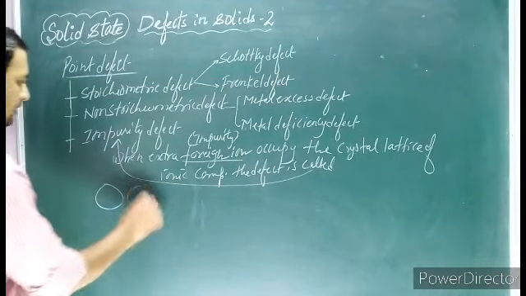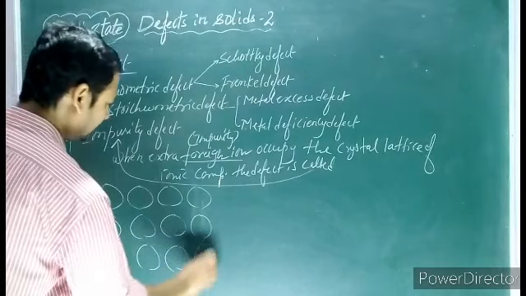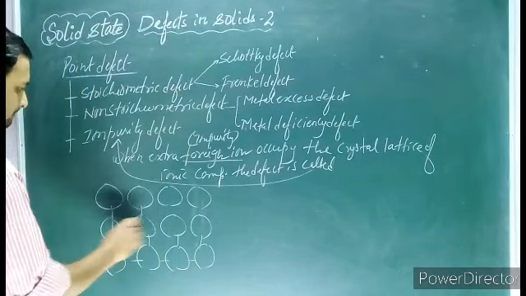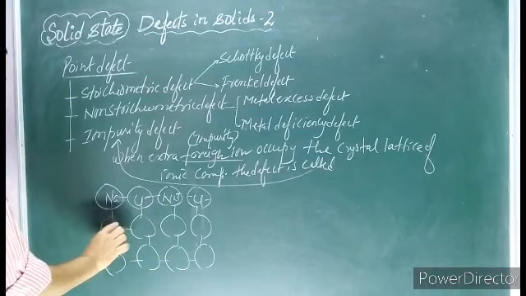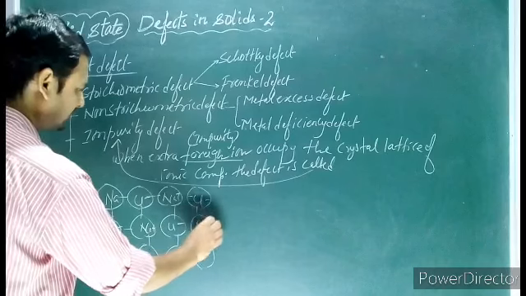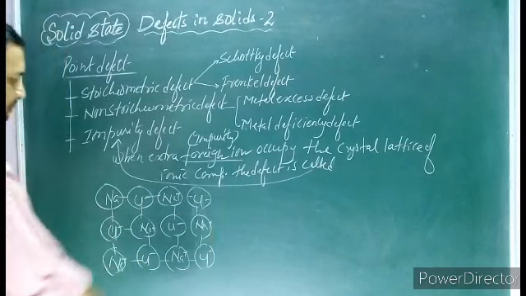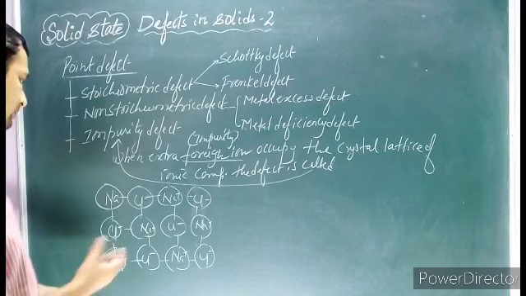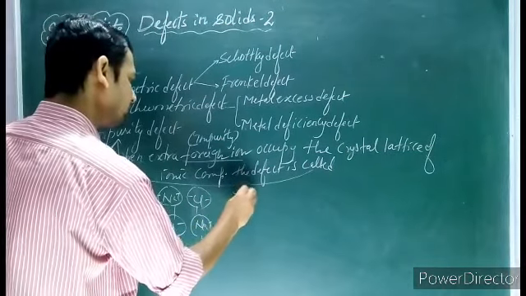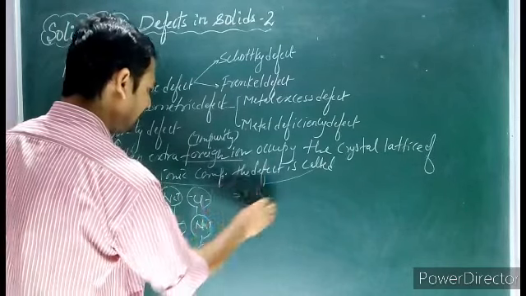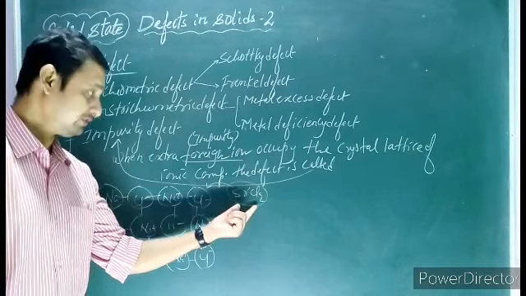For example, suppose we have a crystal of NaCl, something like this, where Na+ and Cl- ions are present alternately. Suppose in the molten NaCl we add some molten strontium chloride, a small amount of strontium chloride.